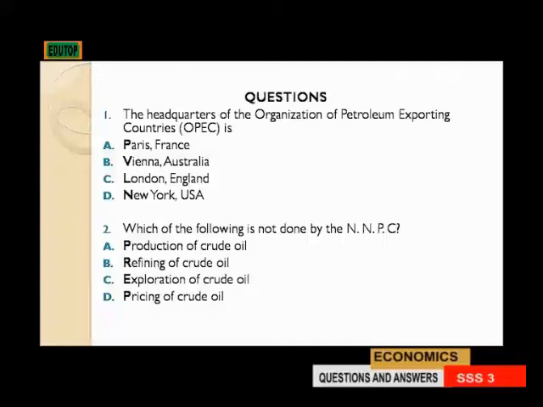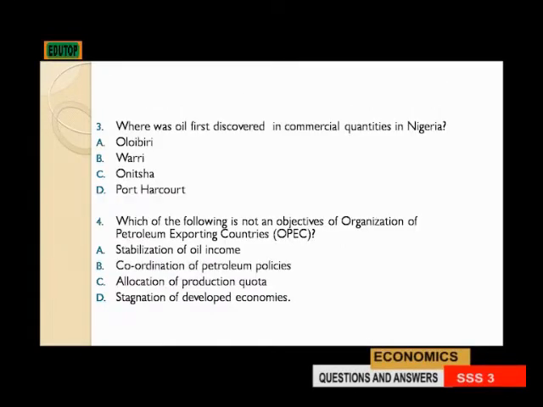D. Pricing of crude oil. Number 3. Where was oil first discovered in commercial quantities in Nigeria? A. Liberia, B. Warri, C. Onitsha, D. Port Harcourt. Number 4. Which of the following is not an objective of the Organization of Petroleum Exporting Countries, OPEC?